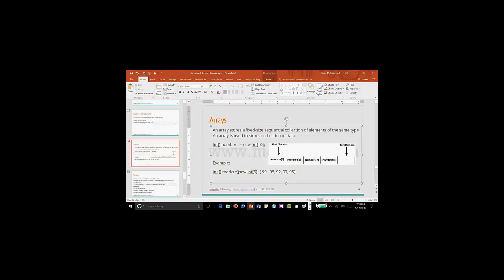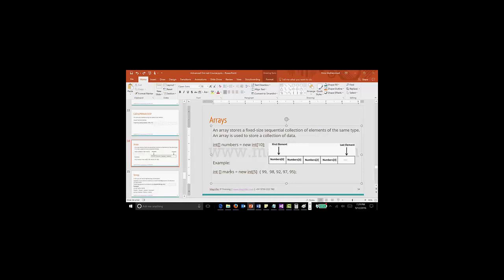As the image shows here, it will allocate 5 memory blocks of 4 bytes each because each of them needs an integer, right? If it was a character, it needs only 1 byte to store. If I'm mentioning character here, the system will allocate 4 blocks of memory, each block containing one cell or 1 byte, that means 8 bits. But an integer needs more space. So this 99 will be in marks[0], 99 will be in marks[1], 92 will be stored in marks[2], 97 will be stored in marks[3], and so on.